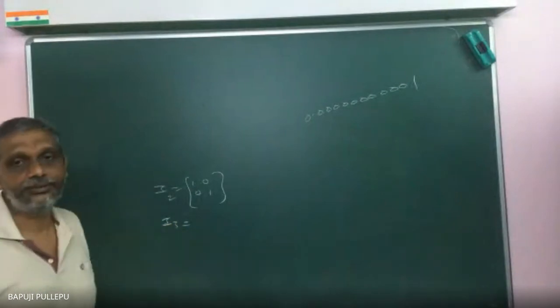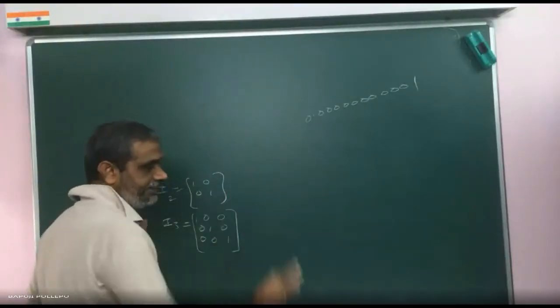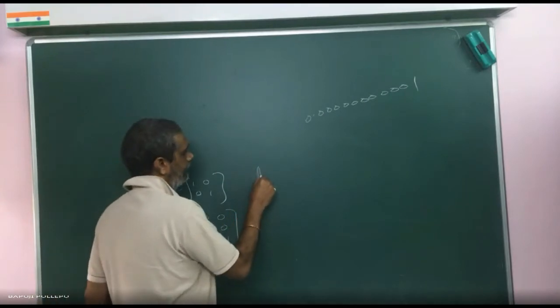I3 means how will you write? It's a third order matrix, a diagonal matrix with order three, diagonals 1, 1, 1, and the rest 0. Yes, sir. Okay. Now forget about this fellow. One matrix I will give, just you tell the name.